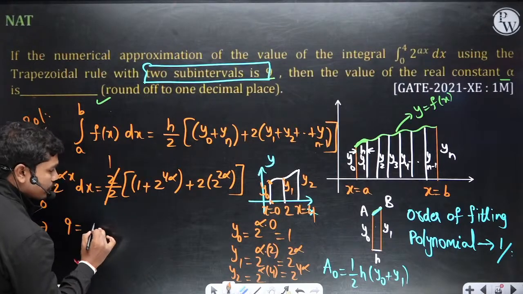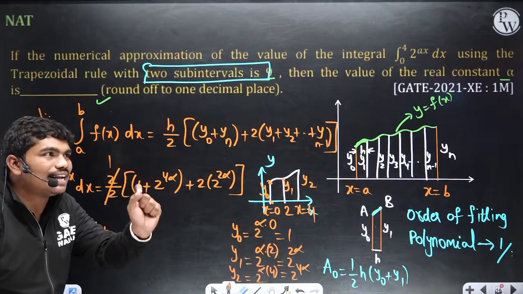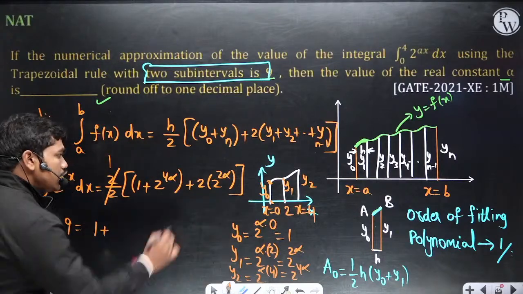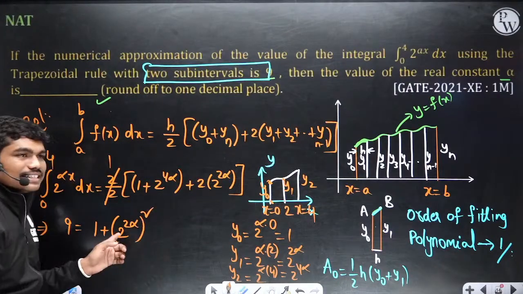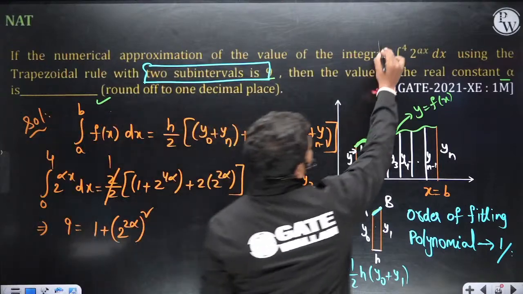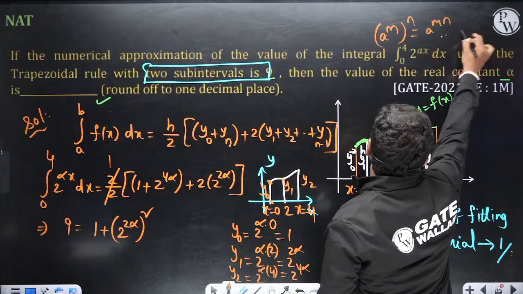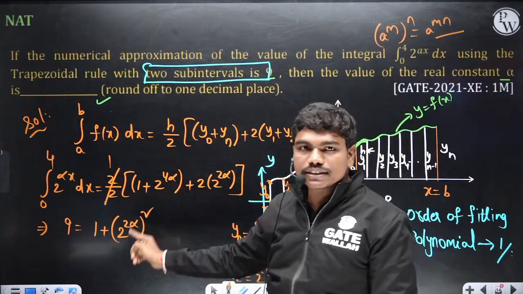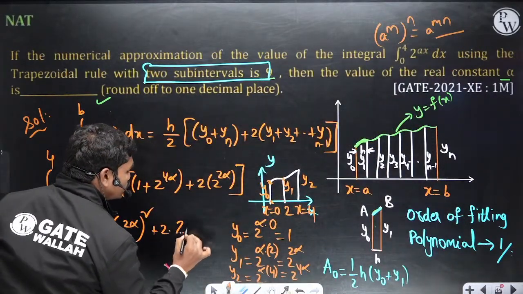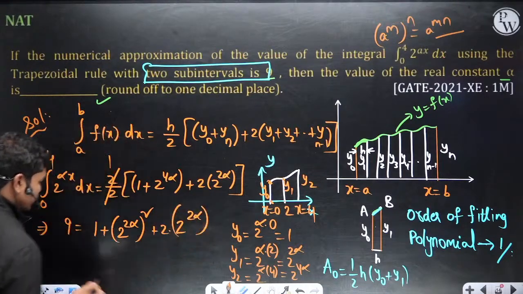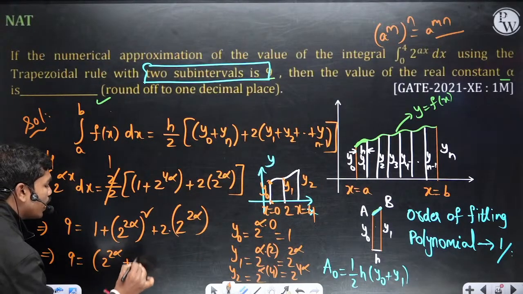plus... observe carefully one thing here, one small adjustment will make this question very easy. 2 power 4 alpha I am writing as 2 power 2 alpha whole square. Can I write this? Yes or no? It comes in 7th class, a power m whole power n is equal to a power mn, you know? So this can be written as 2 power 2 alpha whole square plus 2 times 2 power 2 alpha. Clear? So this implies 9 is equal to 2 power 2 alpha plus 1 whole square.